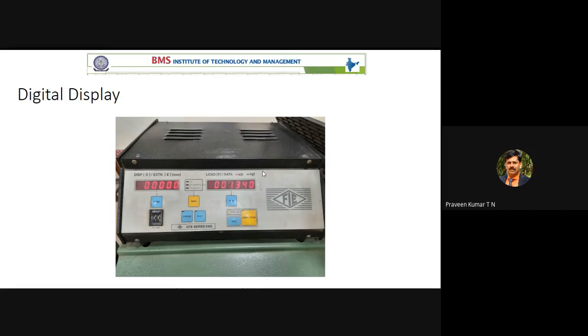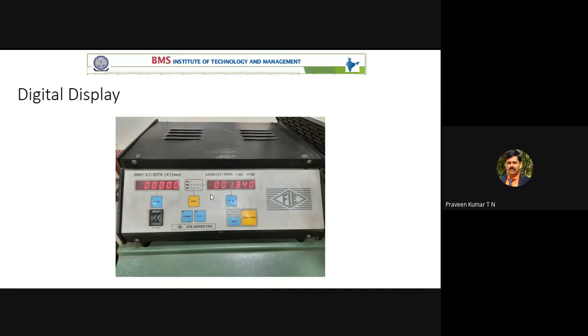Simple, whatever the observation you have to note down: you will be applying the load. The load value you are getting from this data. Here you can see the load, no? And displacement; you have to note down the load and displacement. If you go on applying the load, at one point the specimen fractures, because initially if we apply 20 kilonewton load, 10 kilonewton load, 5 kilonewton load, the material has resistance. That is nothing but stress.